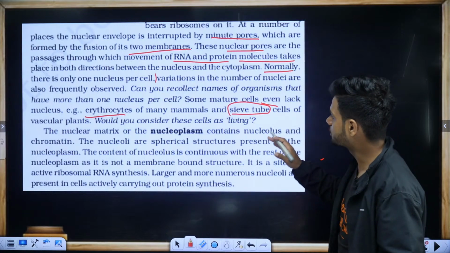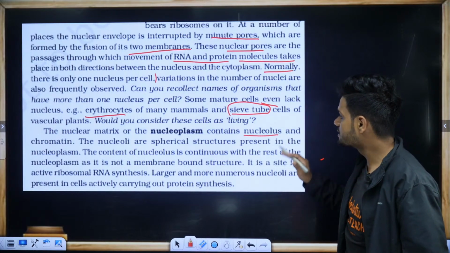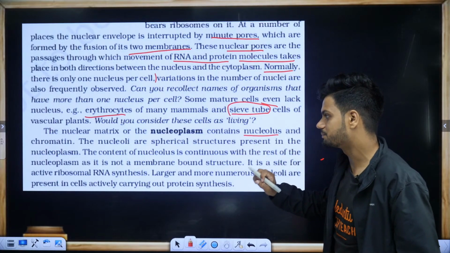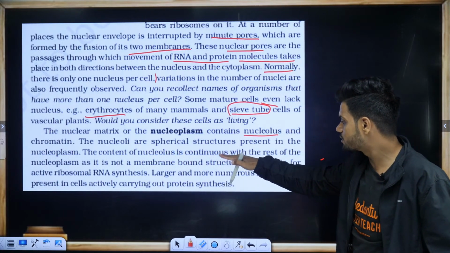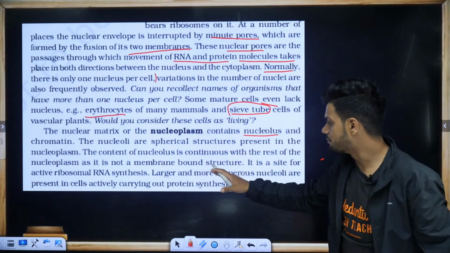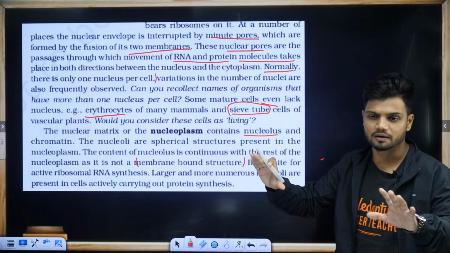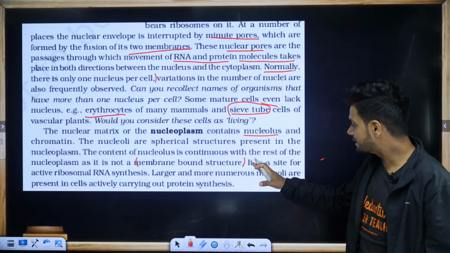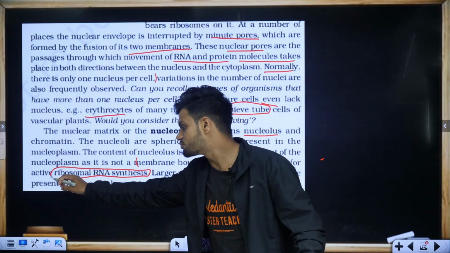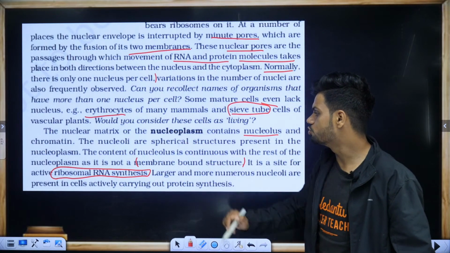Xylem or phloem. Okay. Now, the nuclear matrix or nucleoplasm contains nucleolus and chromatin. Nucleoli are spherical structures present in the nucleoplasm. The contents of nucleolus are continuous with the rest of the nucleoplasm. That's why it is very amorphous in nature, as it does not have any membrane bound structure. So nucleolus does not have any membrane. It is a site for active ribosomal RNA synthesis. That is nucleolus or nucleoli.